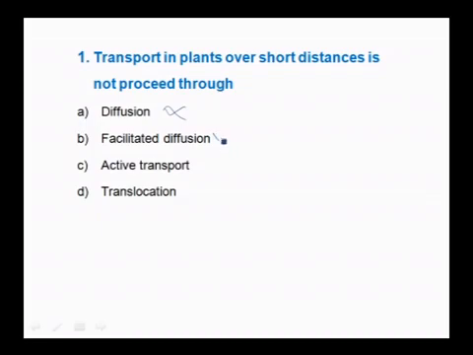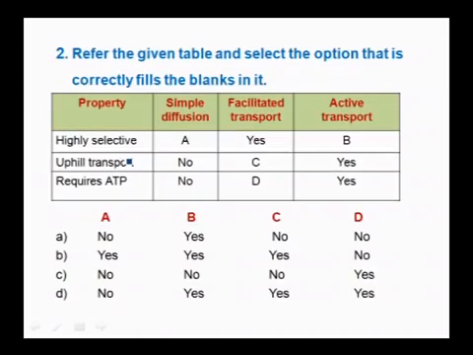Active transport is also used for short distances, so this is also not a correct option, and translocation is used for long distances, but not for short distances. So, since the question says not proceed, translocation is the right option.